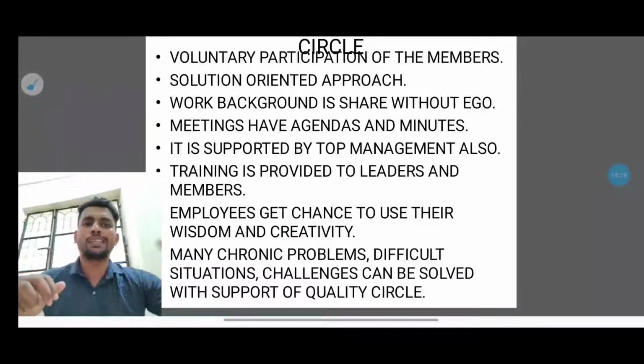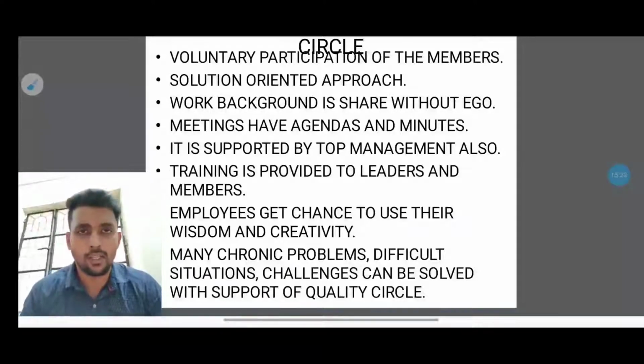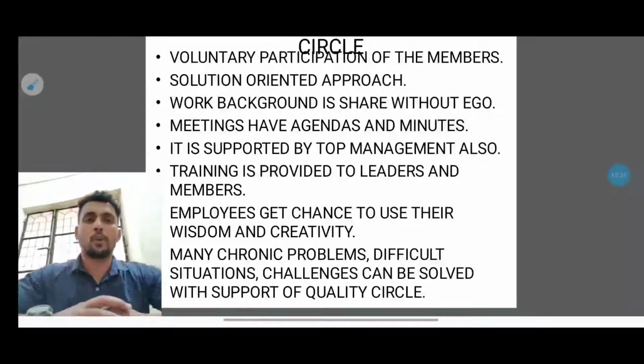Training is provided to leaders and members, so this will be helpful for all the employees. The training will be given to each and every one of the employees, because that will also help the caliber of the employee. Next one, the employee gets a chance to use their wisdom and creativity.